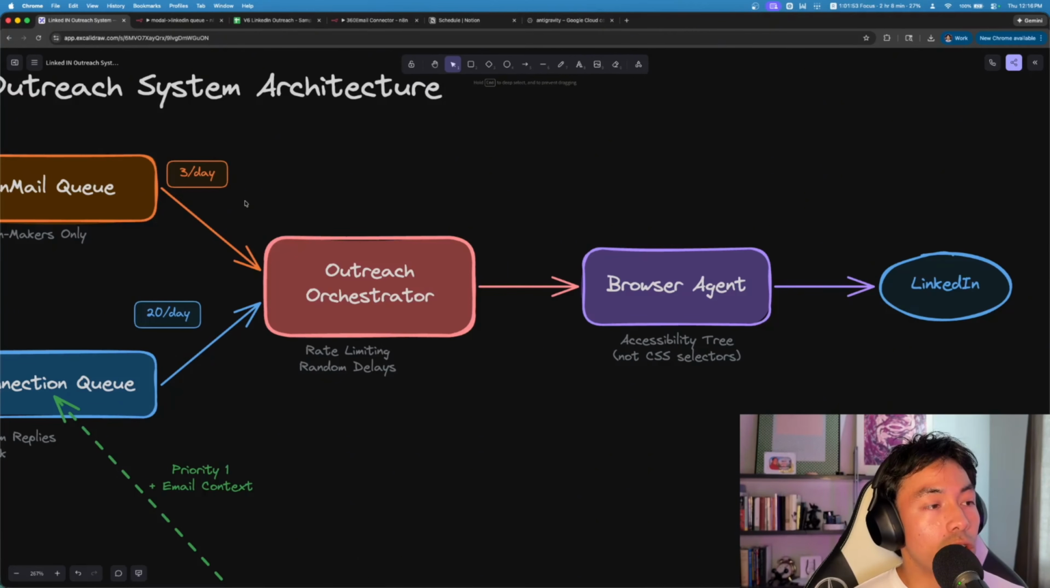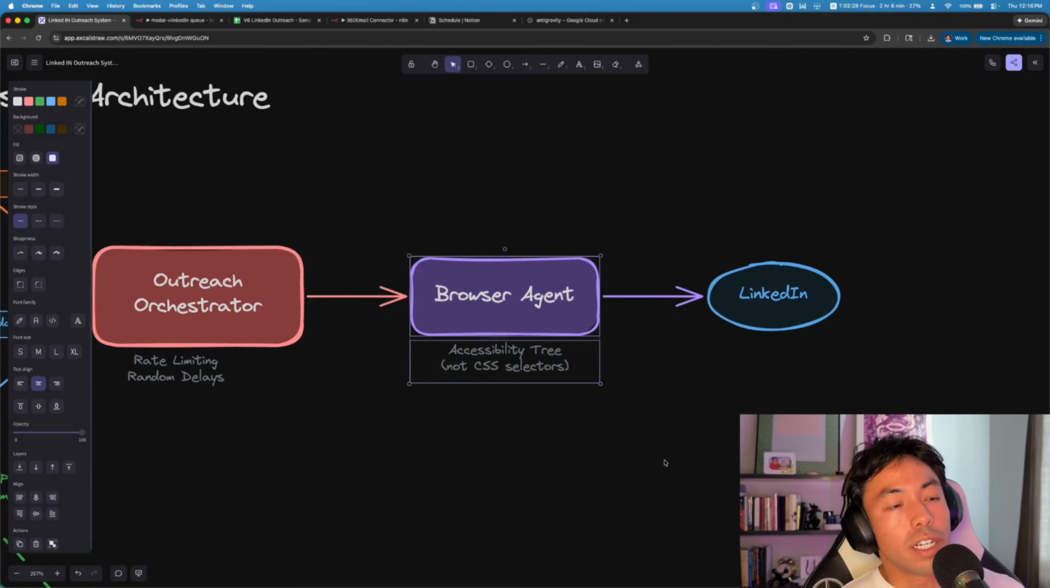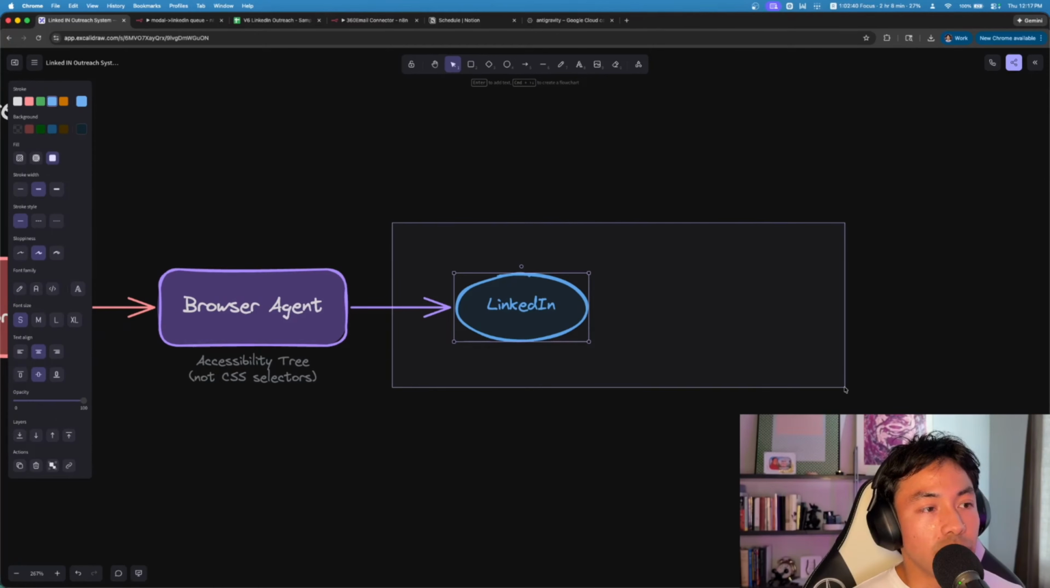Then we're going to build our outreach orchestrator. So this is what is going to add delays to the agent that's running this connection request automation. And then we have our browser agent. We're just going to install a special agent that uses an accessibility tree versus CSS selectors. So it's like an improved version of Playwright. And then we have LinkedIn. That's where everything happens, all the magic.